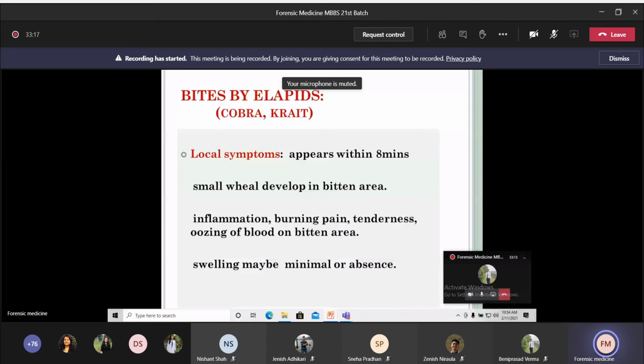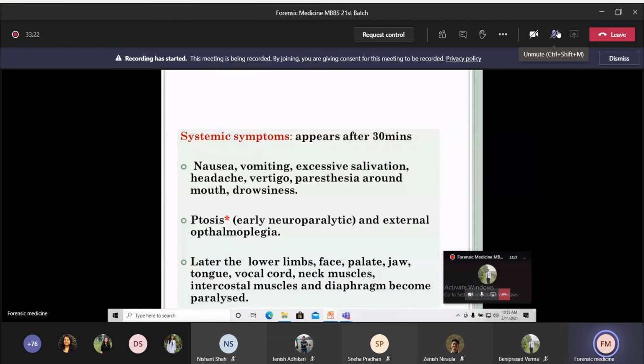Next is systemic symptoms. Systemic symptoms will appear after 30 minutes, after half an hour. The symptoms include nausea, vomiting, excessive salivation, headache, vertigo, paresthesia around the mouth, and drowsiness. There is also ptosis and external ophthalmoplegia, due to paralysis of eye muscles. Later on, there will be paralysis of lower limbs, meaning the patient will complain of weakness,